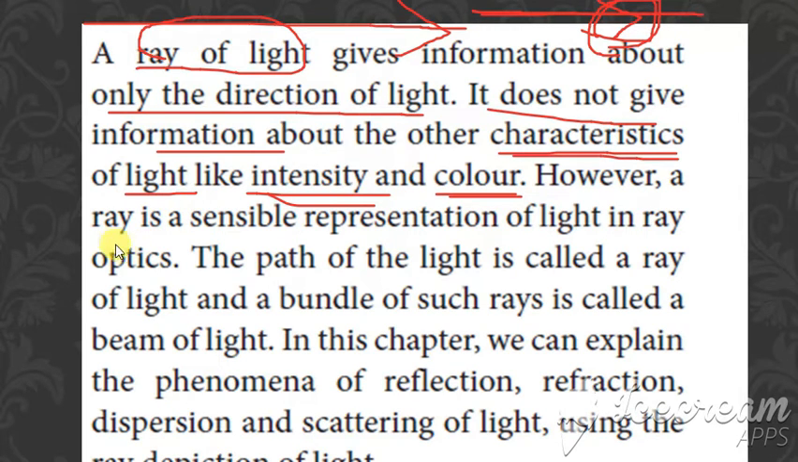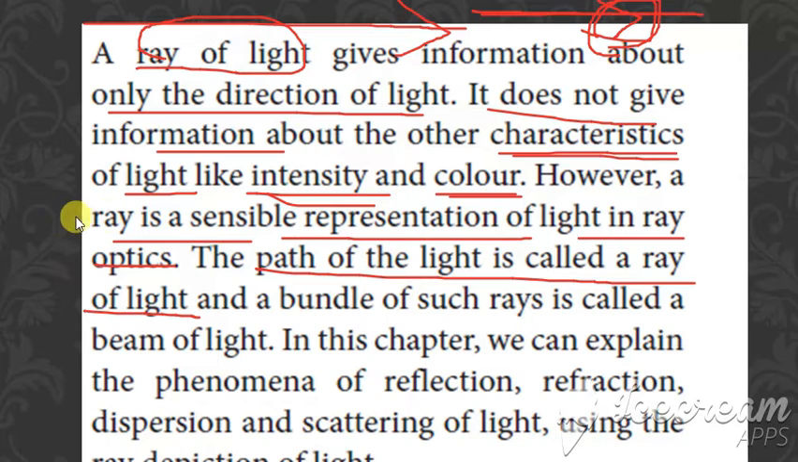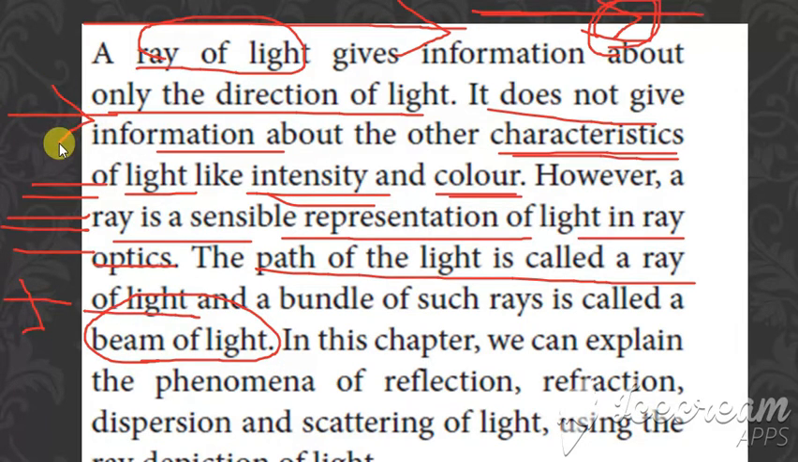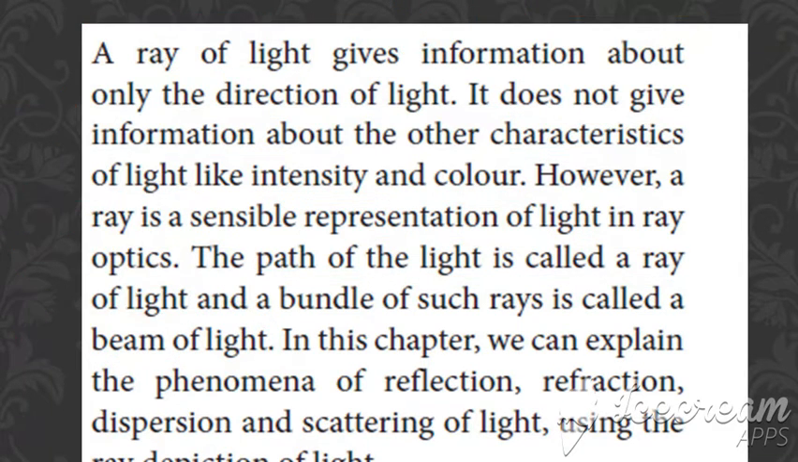However, a ray is a sensible representation of light in ray optics. The path which the light has traveled is called a ray of light. As I've told you, the path in which the light travels is called a ray of light. And a bundle of such rays, what are they called? A beam of light. Only one light, if you are considering, is called a ray. If you consider a collection of all the rays, that is called a beam of light. And in this chapter we are going to see reflection, refraction, dispersion and scattering also.